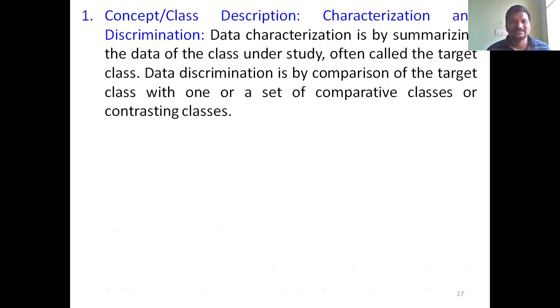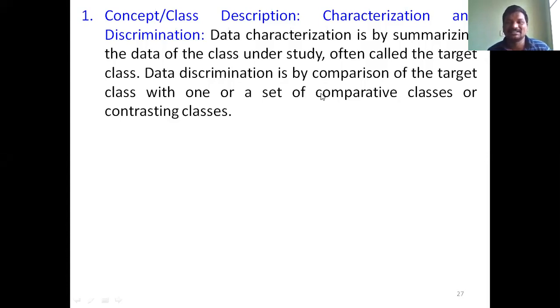Here the concept. What is a concept or class description? The summarization. Here that is a characterization. What is the characterization here? The summarization of data of the class under the study. Here we often call it the target class.